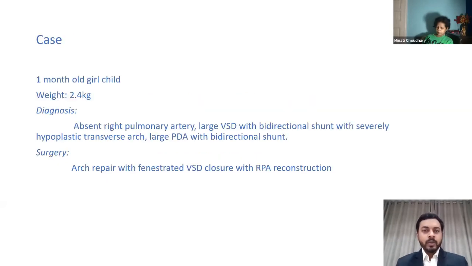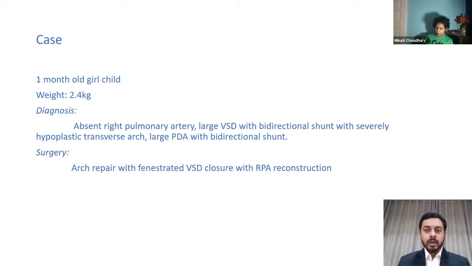A 1 month old girl child was presented to us. She was weighing 2.4 kg. She was a preterm basically, and recently diagnosed and referred to us for the management. So she was diagnosed to have absent right-sided pulmonary artery with a large VSD shunting bidirectionally with severe hypoplastic transverse arch and a large PDA which was again bidirectionally shunting.